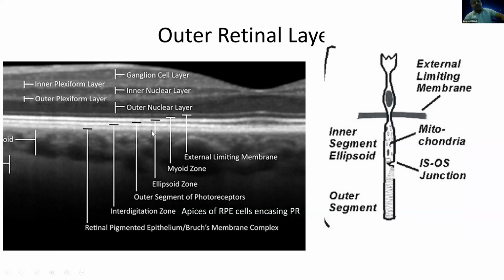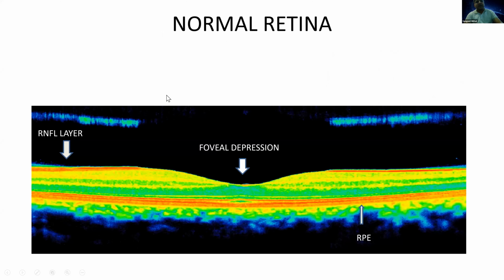One by one, these layers get affected, and once the inner cell bodies of the photoreceptors are affected, the whole outer layer will collapse and the inner retina will fall directly onto the retinal pigment epithelium. Then the retinal pigment epithelium migrates around the blood vessels of the inner retina, and those bony spicules are formed. Somebody was asking how these bony spicules are formed.